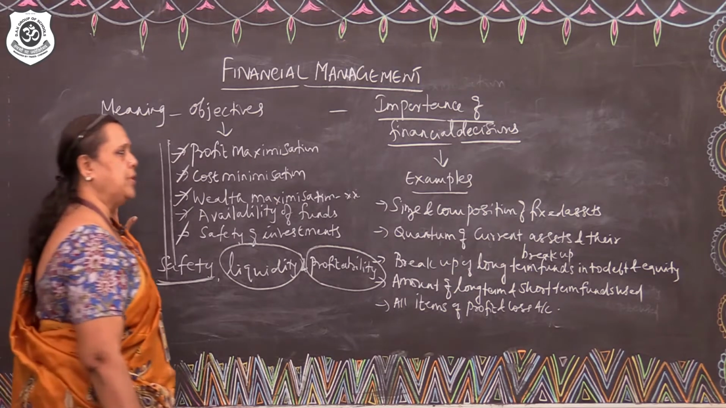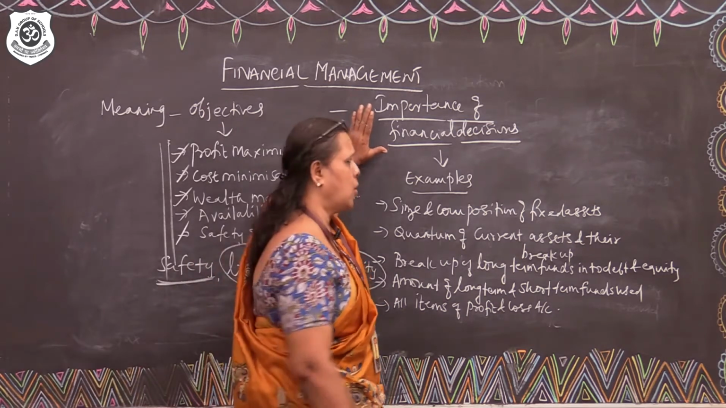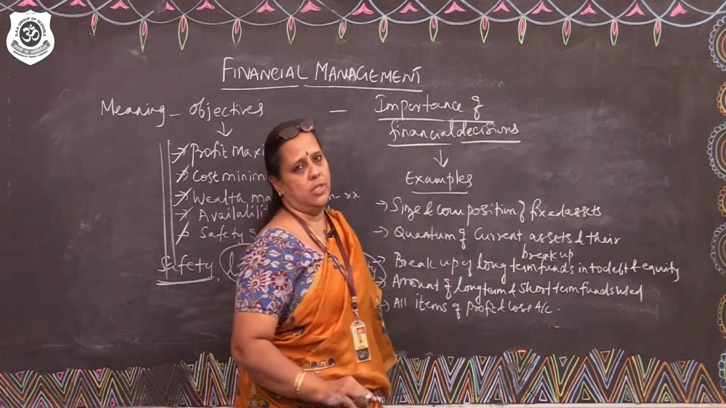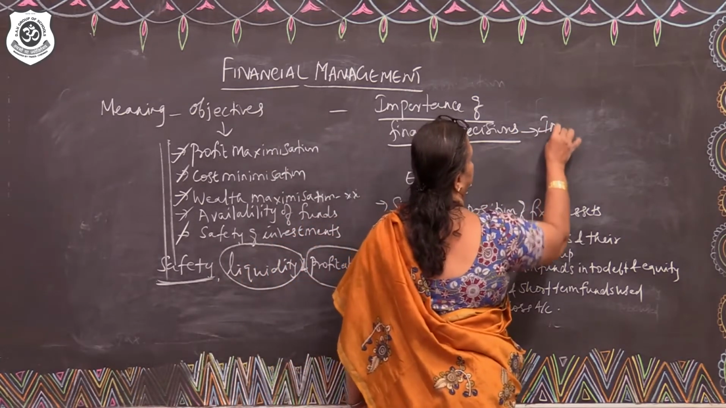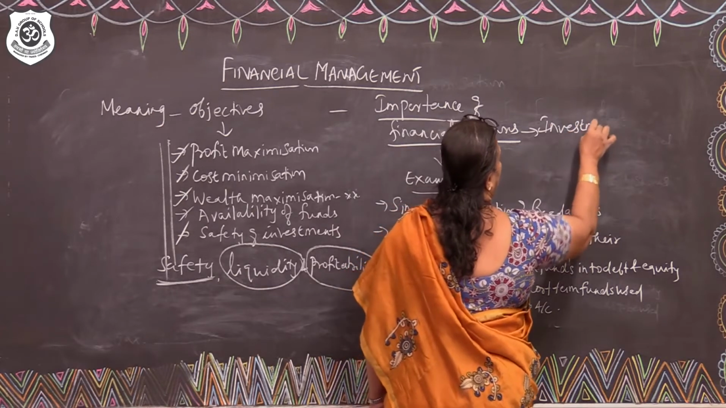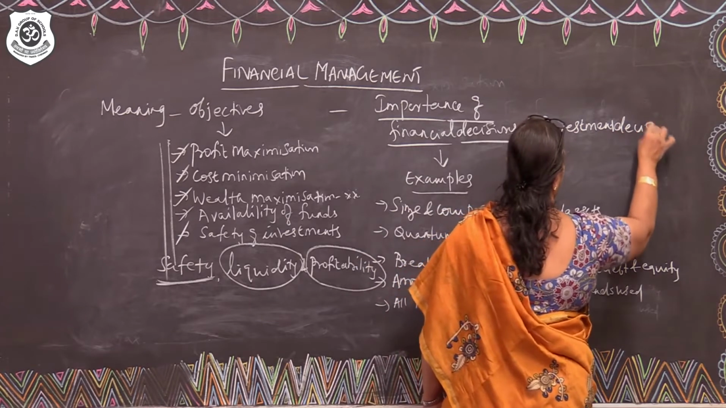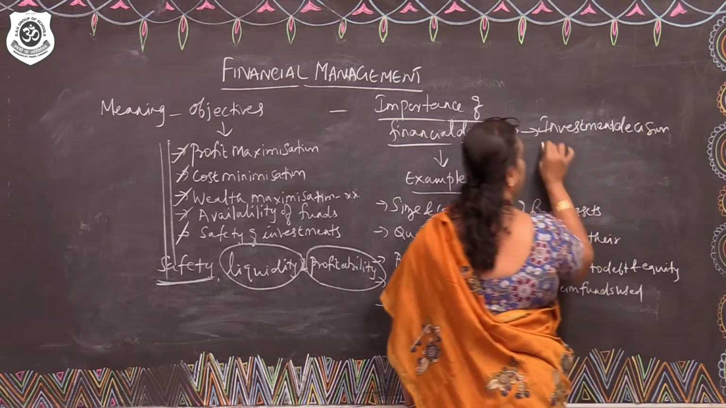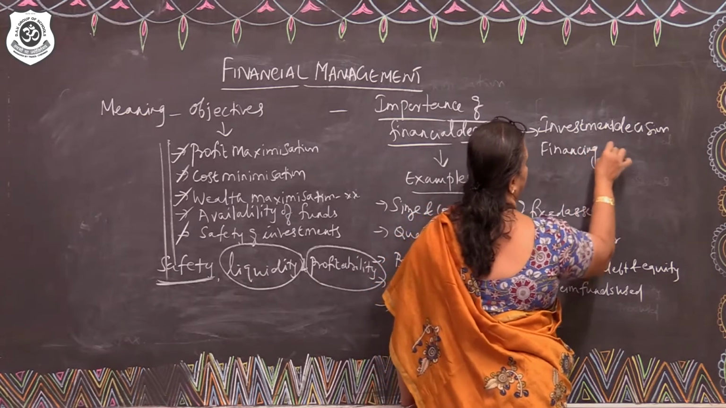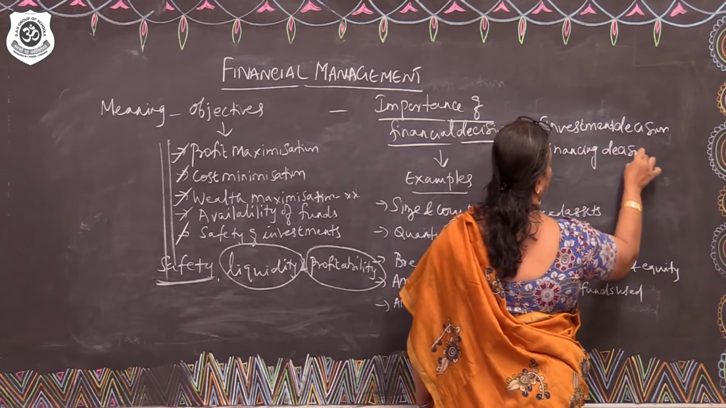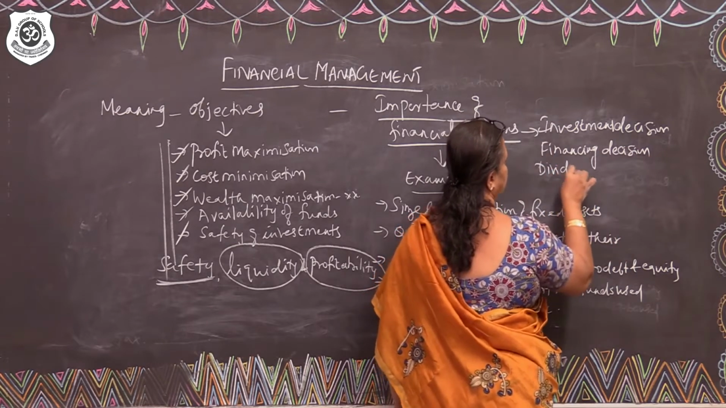Now, the finance manager will take three important decisions which are called financial decisions. The three important decisions are investment decision, financing decision, and dividend decision.